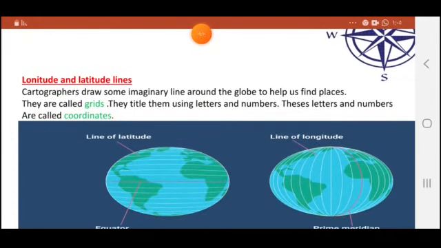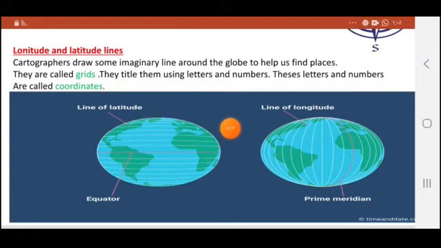And the next point here, longitude and latitude lines. All of you look at these 2 pictures. Can you see the geoid shape of Earth? This is called the geoid shape of Earth, slightly flat ball shape. There are some imaginary lines that cartographers, the people who draw maps, usually add for the globe. The vertical lines that are parallel to the equator are called lines of latitude or latitude lines.